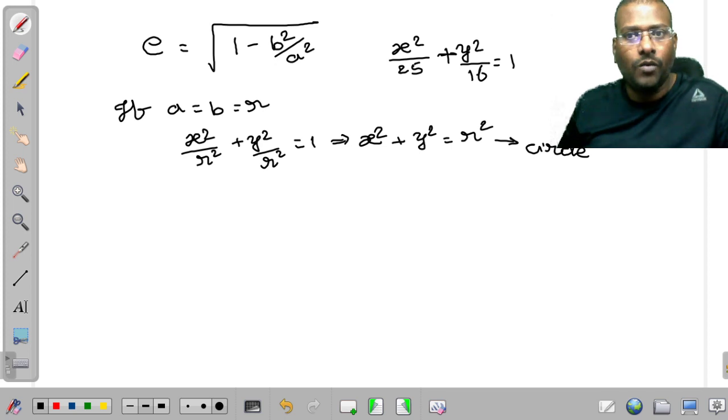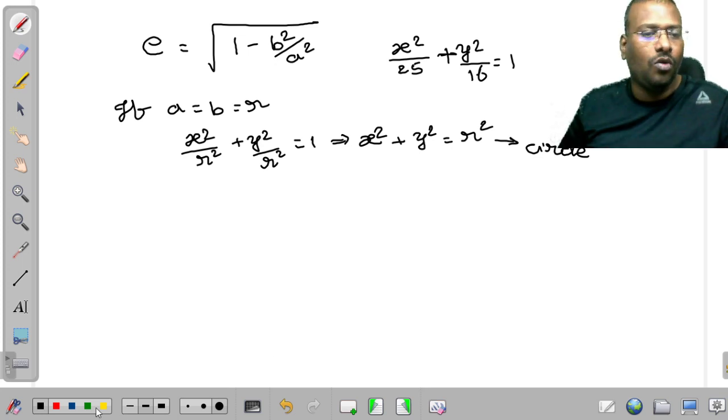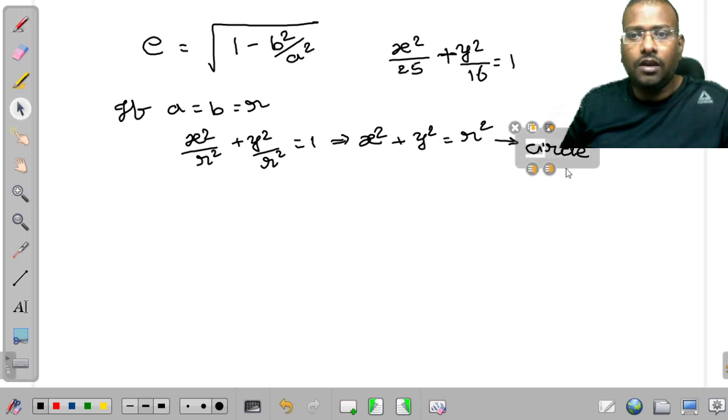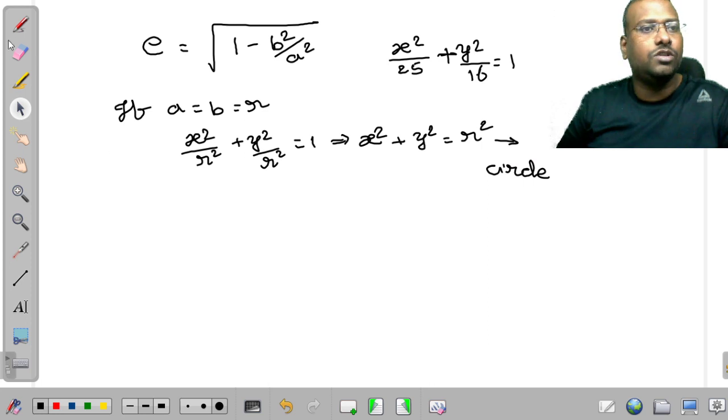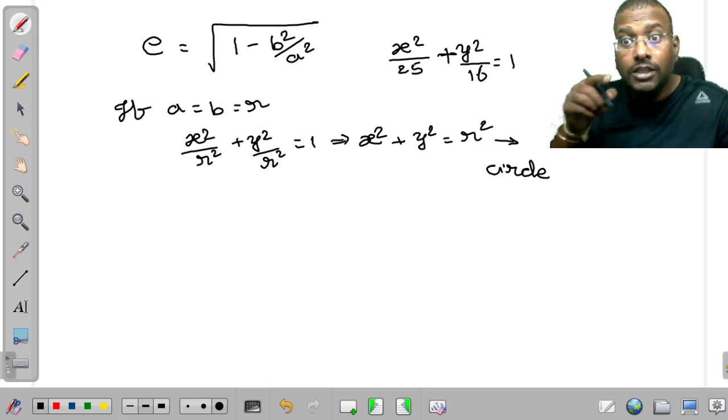Is it clear? Whenever A and B are the same, it is considered as a circle. Okay, sir. So what is the eccentricity value of a circle? In the previous videos, I gave this board. The eccentricity value of a circle is 0.